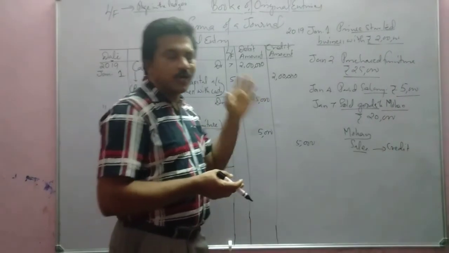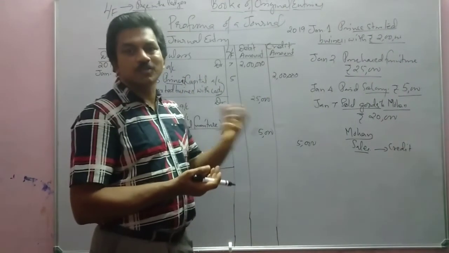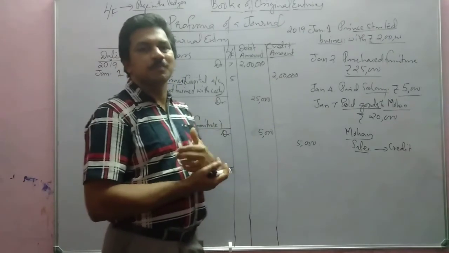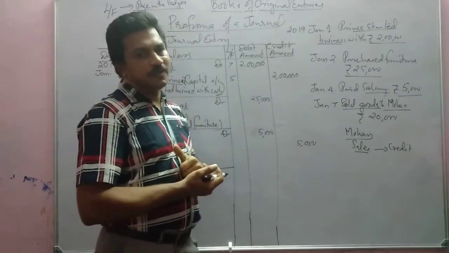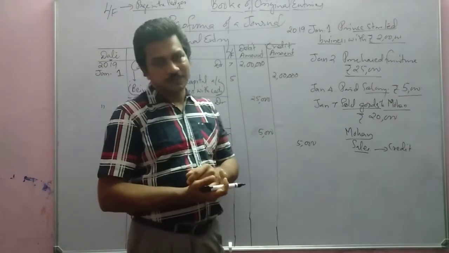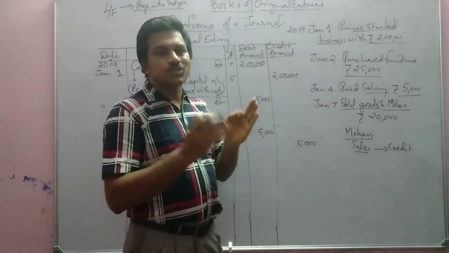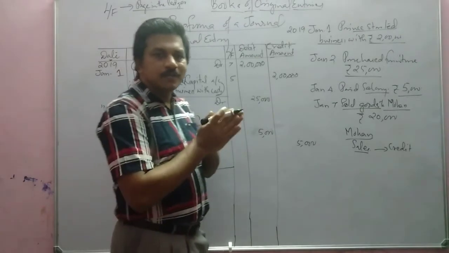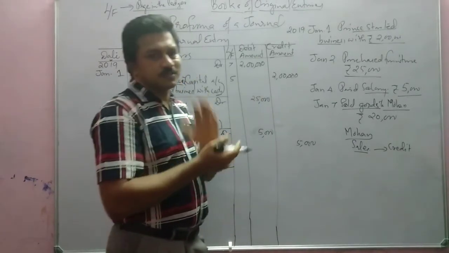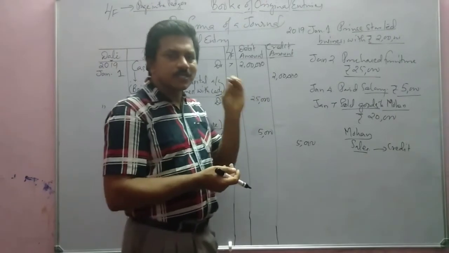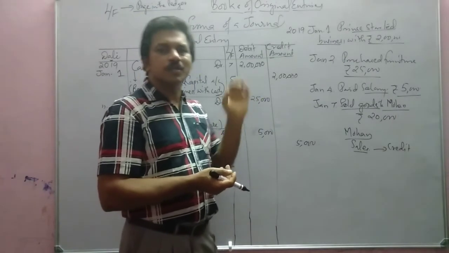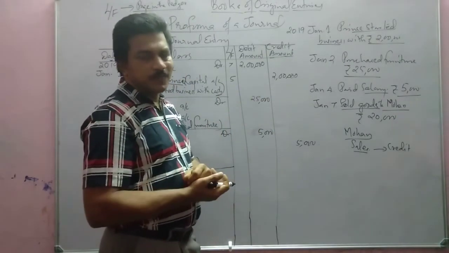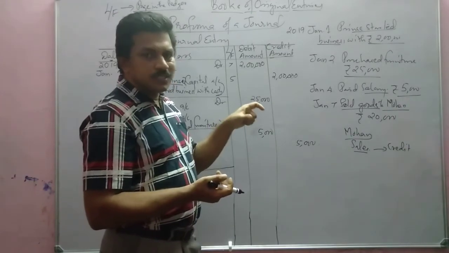Sorry, Mohan is our asset. He has to pay money to us. We have to receive money from him. So he is our asset, and that asset is called a debtor. Mohan is our debtor. Debtor we have studied: debtor is the person from whom the business has to get money. So he has to give money to us, isn't it?